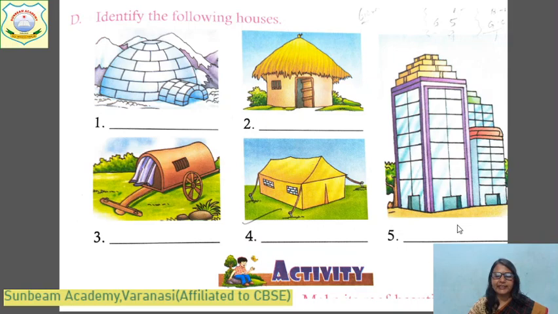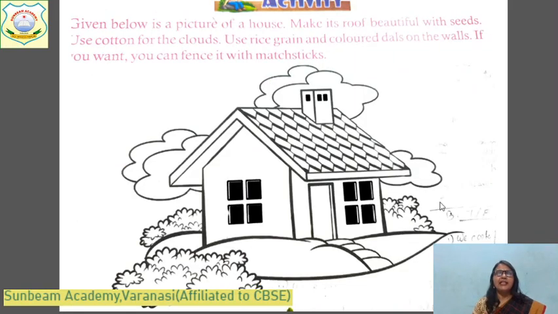This is also your book exercise activity. Here, this is in your book. Given below is a picture of a house. Make a roof with beautiful seeds. This is a craft work. Here is the roof. What will you paste here? You can paste small seeds like peanuts or rajma here, and beautiful wheat seeds. Use cotton for the clouds, spread the cotton and paste it here, and it will give the look of clouds.